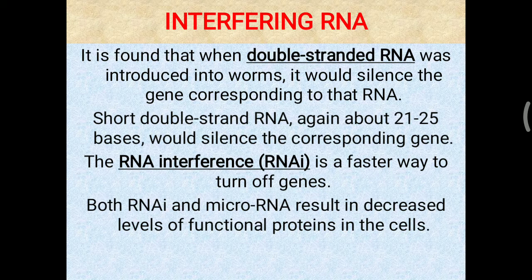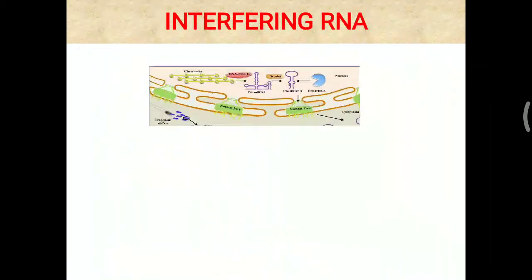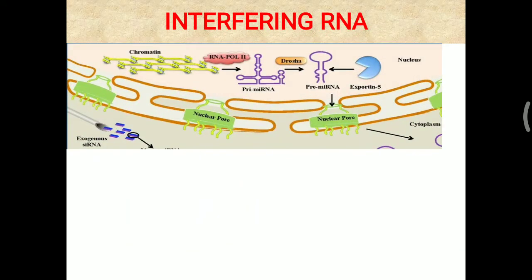Sometimes a disease leads to excessive production of functional protein that is unnecessary. So that can also be silenced with the help of RNA interference or microRNA. In this picture we will look at exactly how this interfering RNA works biologically.